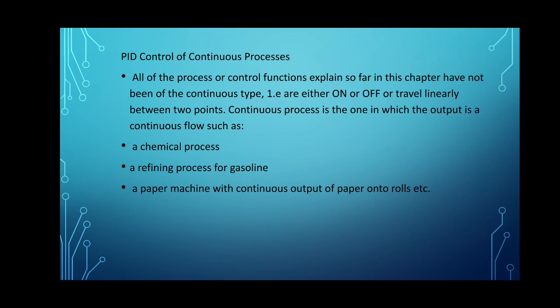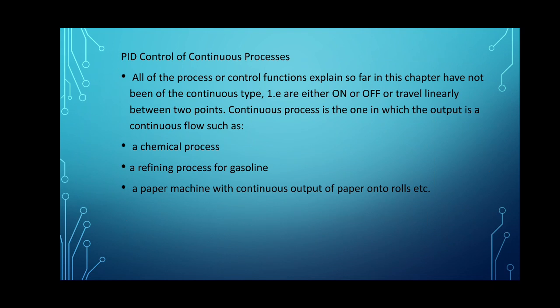All the processes or control functions are not continuous time. Some of these functions or controls are on-off. So here the control is achieved between 2 points, that is the on point and the off point. But there are some processes which are continuous. A continuous process is one in which the output is a continuous flow.